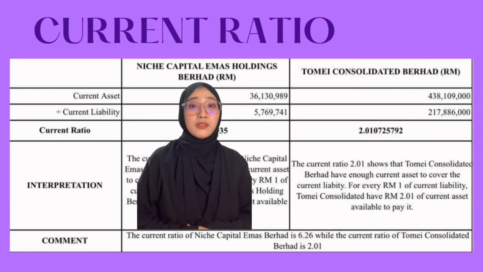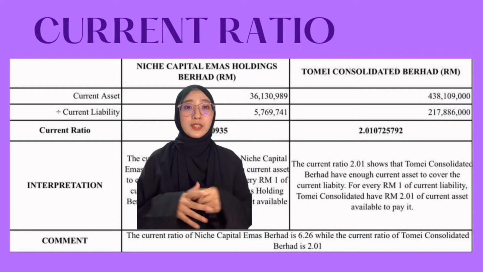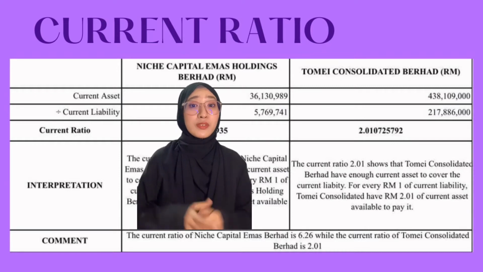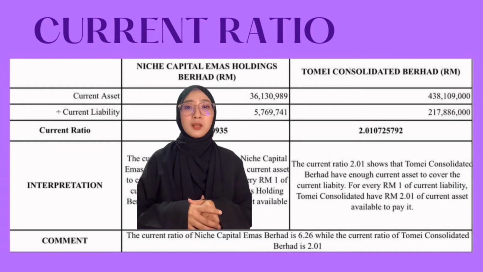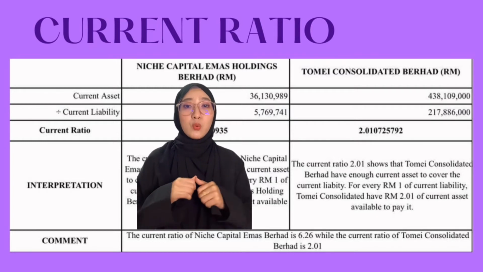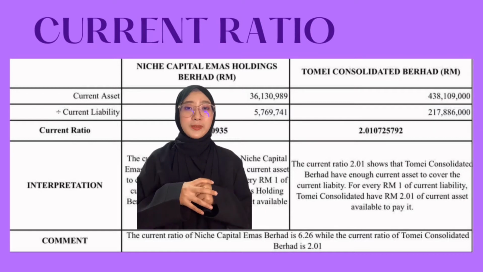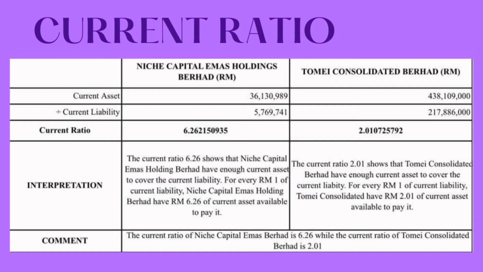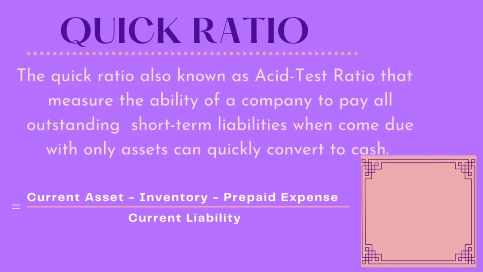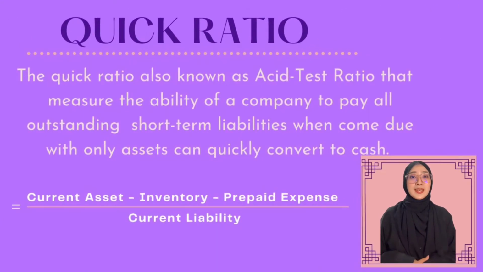The current ratio 2.01 shows that Tome Consolidated Berhad has enough current asset to cover the current liability. For every RM1 of current liability, Tome Consolidated has RM2.01 of current asset available to pay it. My comment is the current ratio of Niche Capital Emas Berhad is 6.26, while the current ratio of Tome Consolidated Berhad is 2.01.